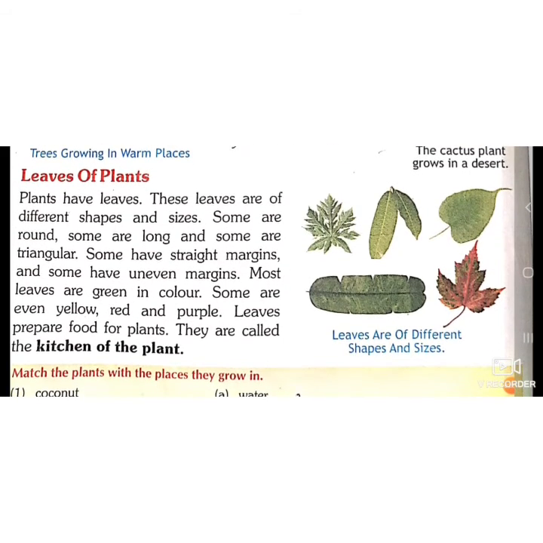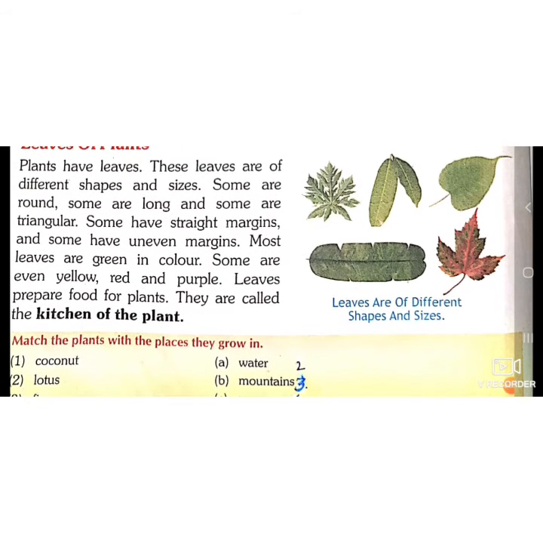Leaves of plants. Like plants are of different shape and size, they grow in different places. Plants have different shaped and sized leaves. Some are round, some are long, some are triangular. So have you seen these types of leaves nearby yourself? Leaves have straight margins or some leaves have uneven margins.